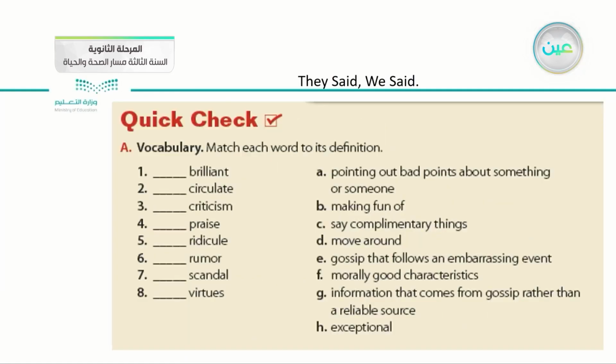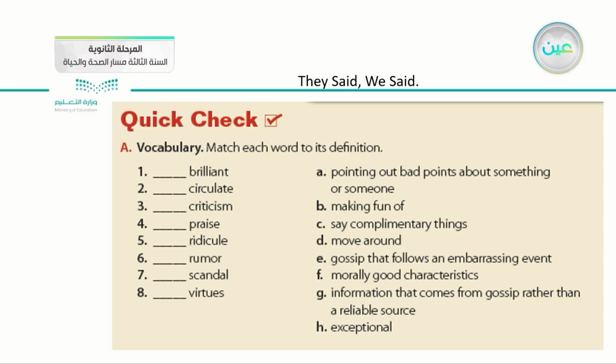Now let's go to the first part, which is vocabulary. Match each word to its definition. We have 8 words on the left side, and 8 definitions on the right side. We will start with the first one, which is brilliant. Brilliant usually refers to a person who is intelligent or extraordinary.